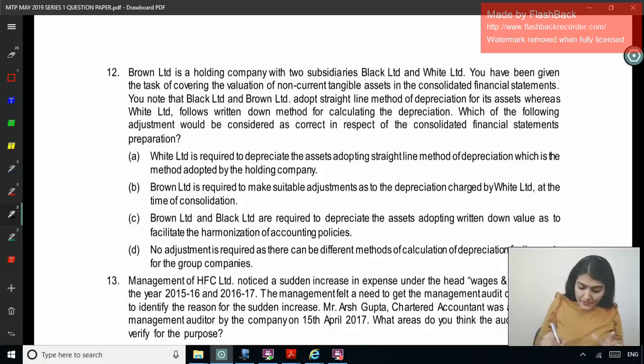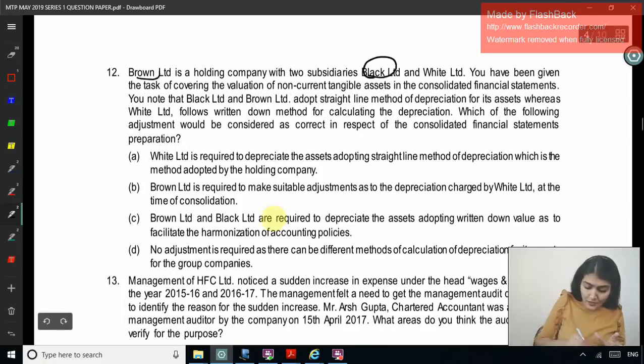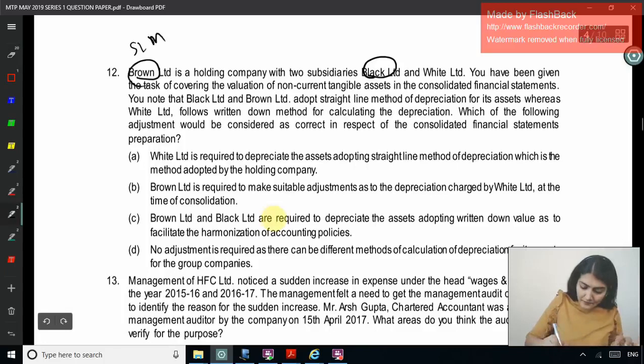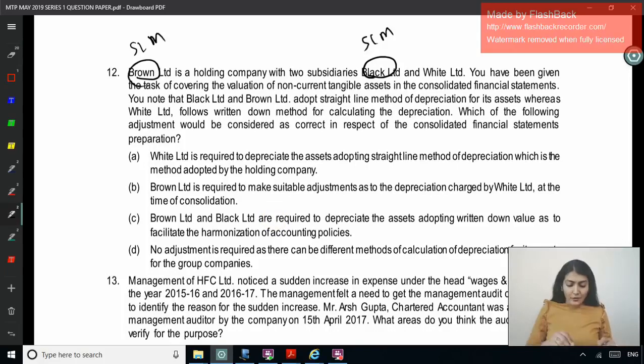So Black Limited and Brown Limited, these 2 are following the straight line method.